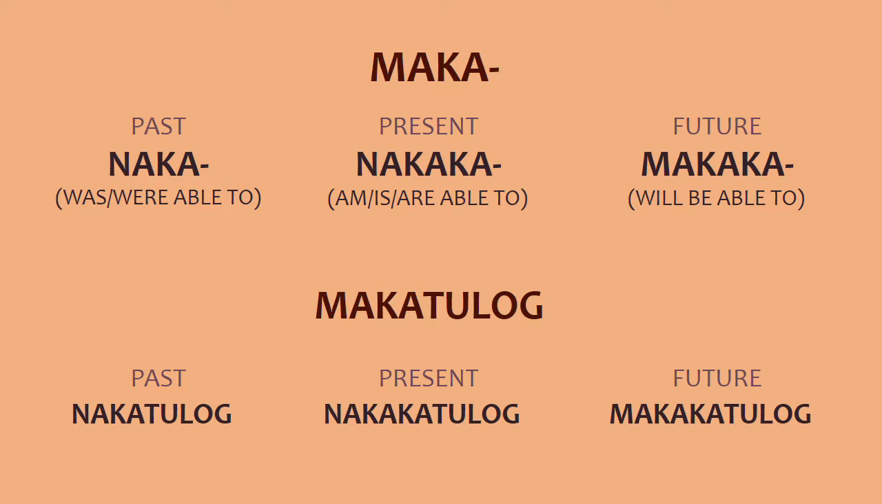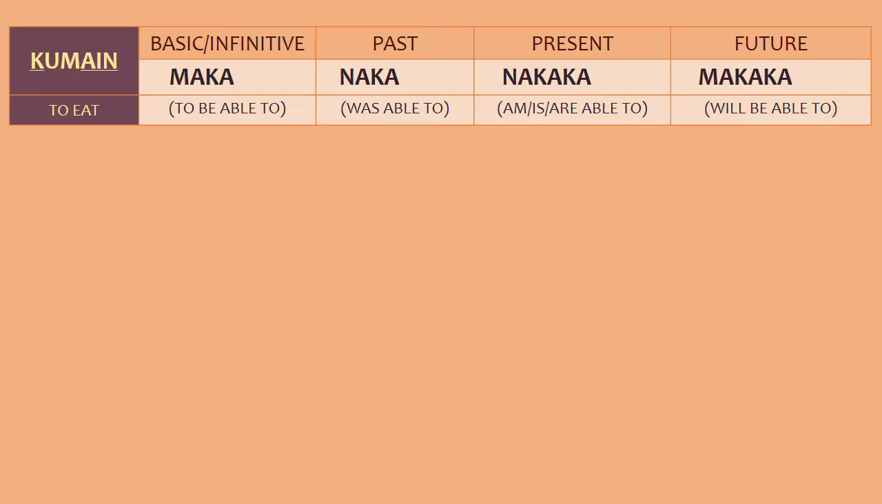Okay, now I will show you how these can be used in sentences. Okay, so for our first example, let us use the verb kumain or to eat. So this is not a mag verb, so we're using the maka prefixes. For the basic or infinitive form, we have makakain. For the past tense, nakakain. Present tense, nakakakain. And future tense, makakakain.